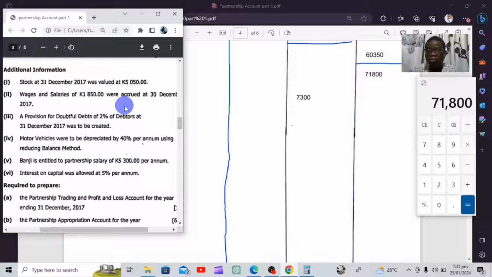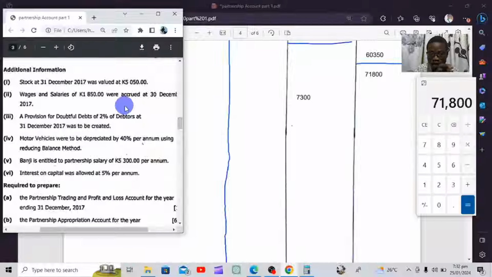But when you paid in advance, which is prepaid, we're going to subtract from the expense figure. I'll repeat that for emphasis. If we are having an accrued or owing, these two words are the same, to the figure for the expense balance we are going to add the accrued figure.